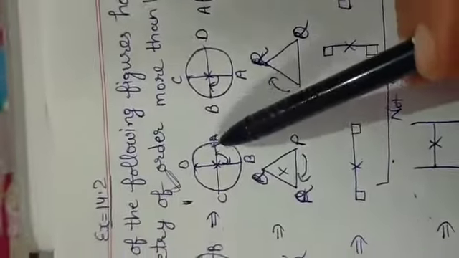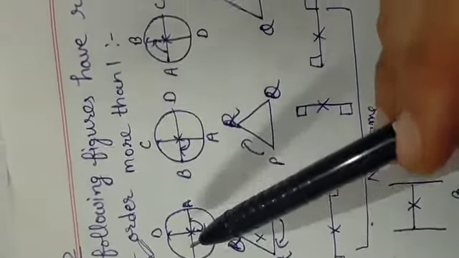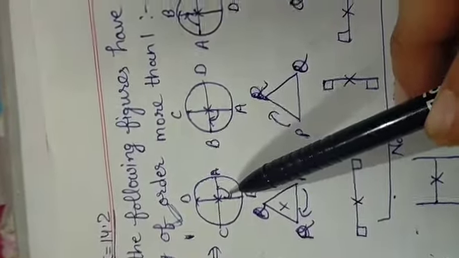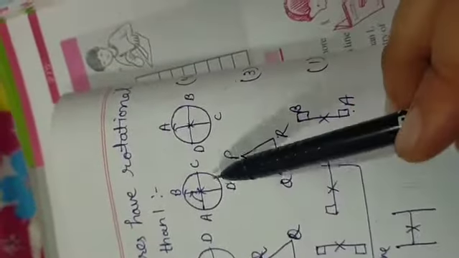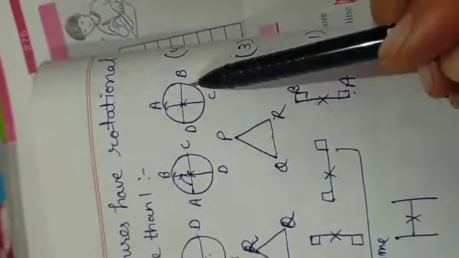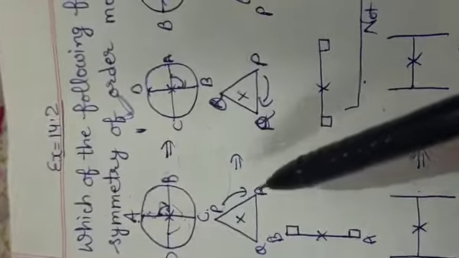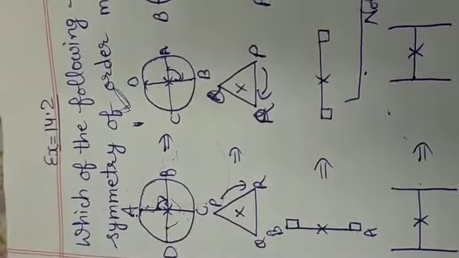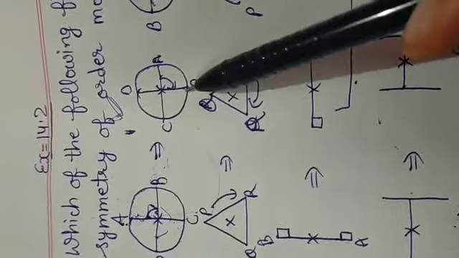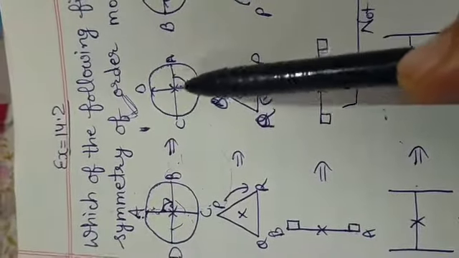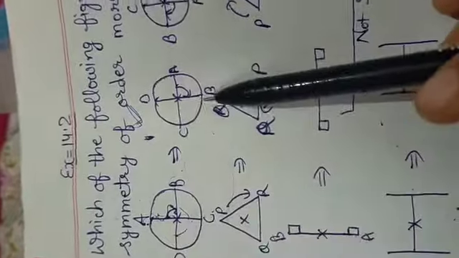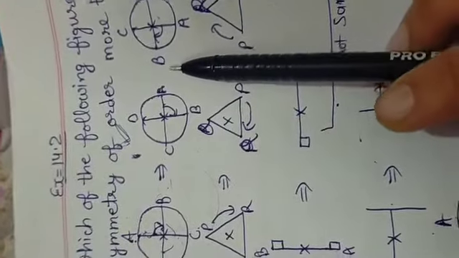So it means here how many orders of rotational symmetry? 1. In the first order it is also coming the same, in the second order it is coming the same, in the third order it is also coming the same, and in the fourth also. So there is more than one order. So this is the figure whose rotational symmetry is of more than one order. Rotational symmetry means after every step of rotation the figure is coming the same or not, that is given in the starting. Okay. Now in every step it is coming the same, so there is more than one rotational symmetry.